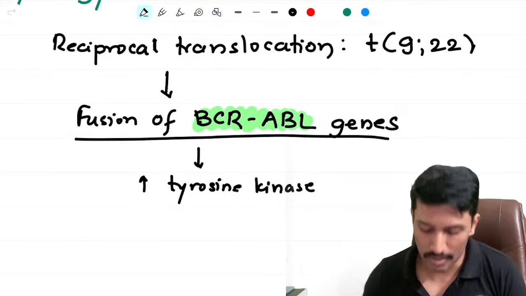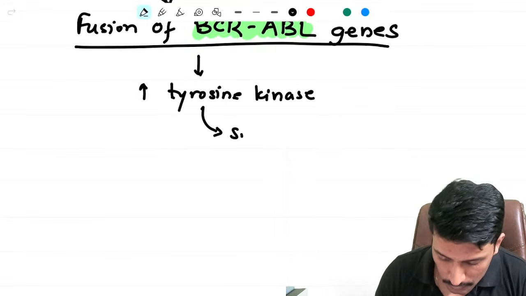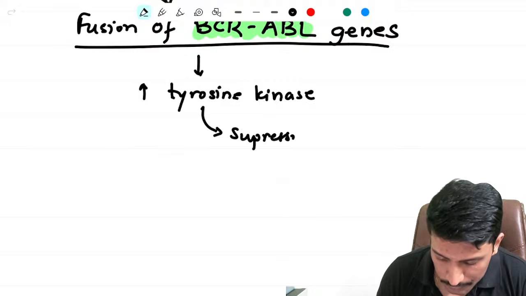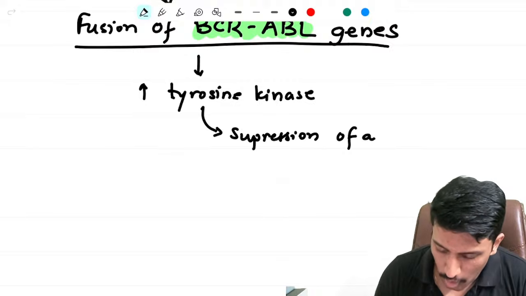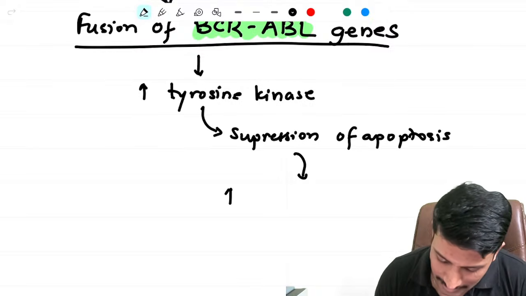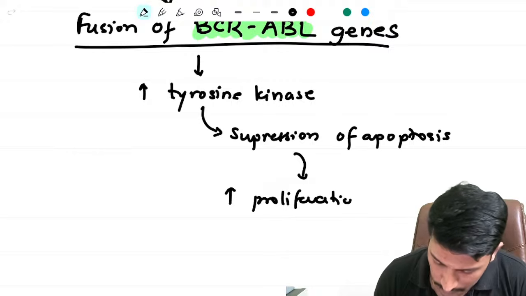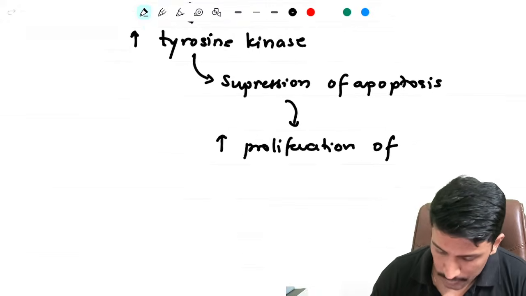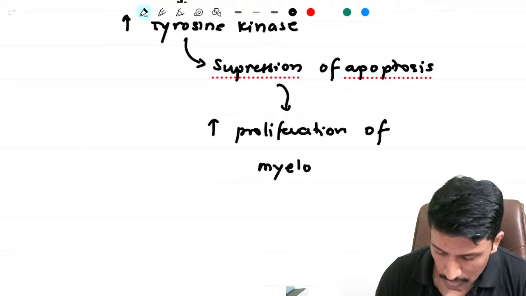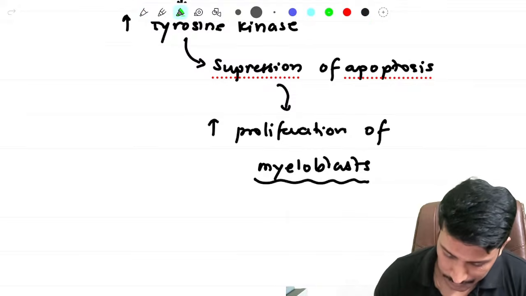These are the receptors for tyrosine kinase. These tyrosine kinases will lead to suppression of apoptosis, and because of this there is increased proliferation of myeloblasts or myeloid precursor cells.